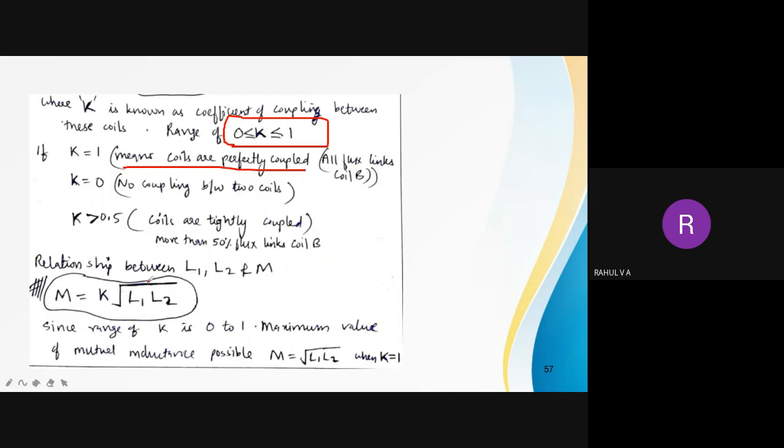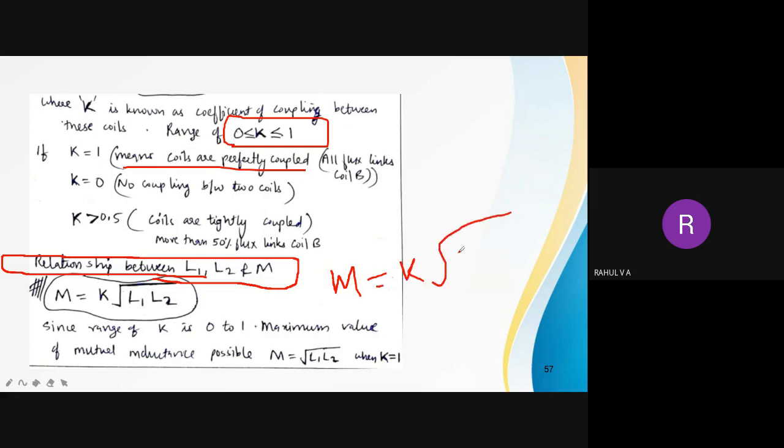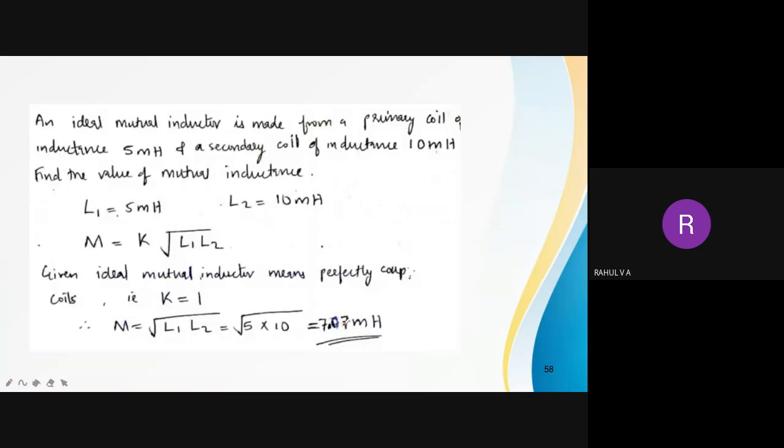So there is an expression. What is the relationship between the self-inductance L1 of the first coil, the primary coil, the self-inductance L2 of the secondary coil, and the mutual inductance? That is given by M is equal to coefficient of coupling K into square root of L1 into L2. That is the relationship between self-inductance and mutual inductance.